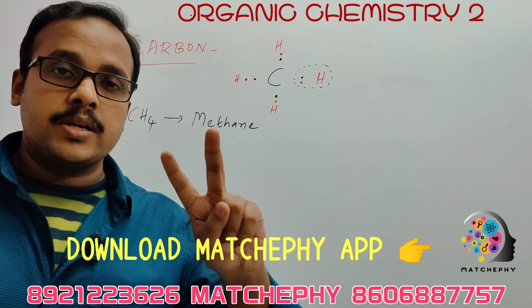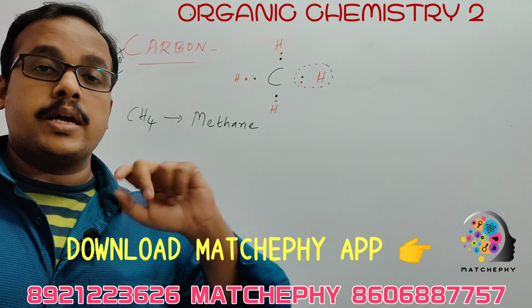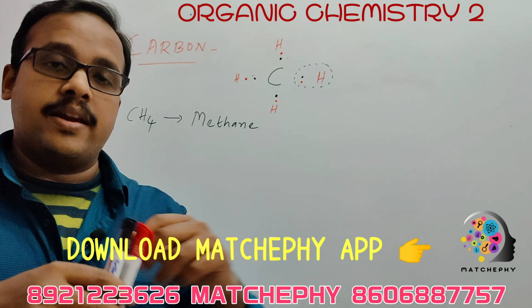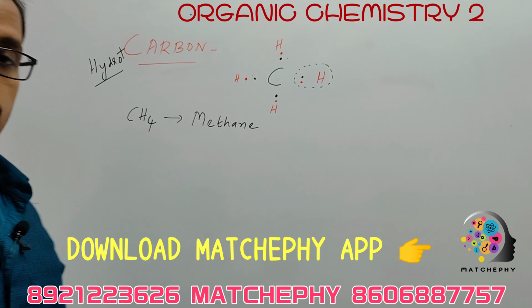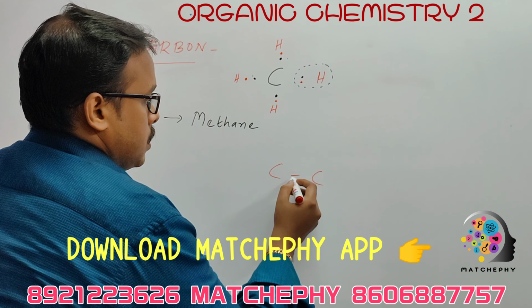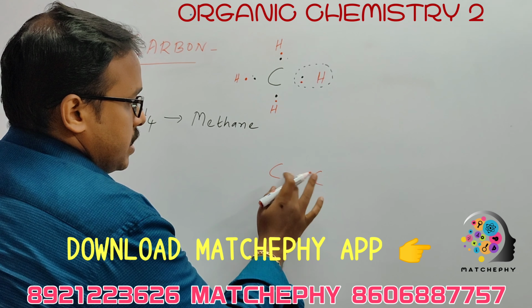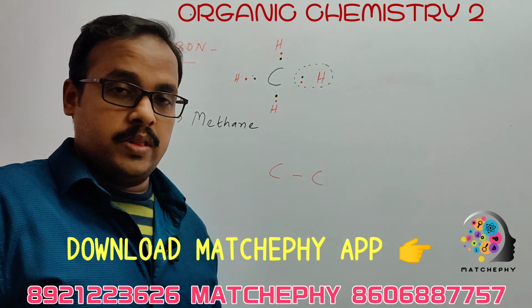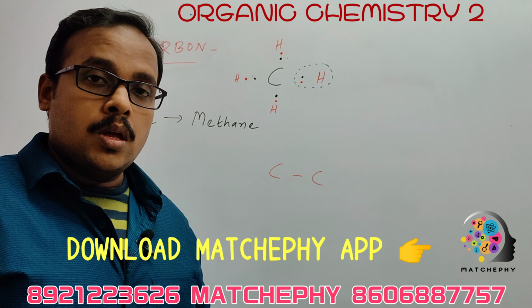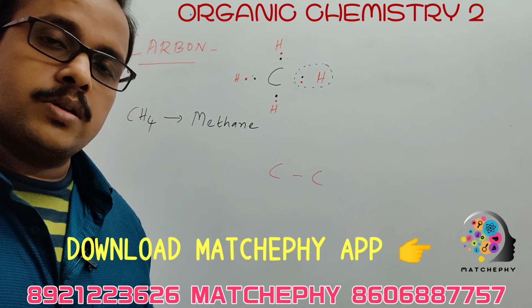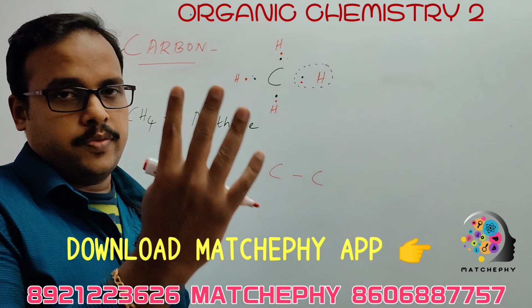Now suppose there are two carbon atoms bonding between them, and the rest are trying to make friends with hydrogen. Two carbon atoms form a single covalent bond between them. So, what is the valency of carbon? Last session we said that tetravalency is a unique feature of carbon, that means the valency is 4.